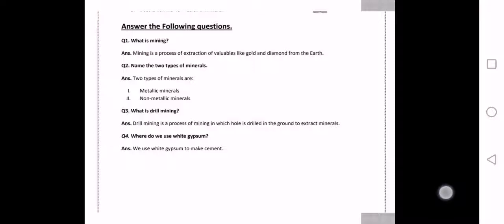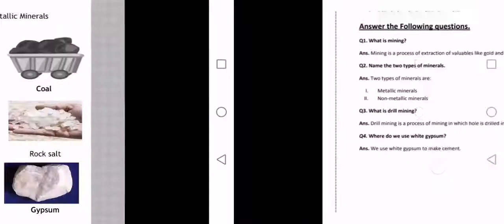Question number 2. Name the two types of minerals. The answer is two types of minerals are number 1 metallic minerals, number 2 non-metallic minerals. Do you remember class? Minerals are used in industries in order to make different new products. Let's see the example of these types.